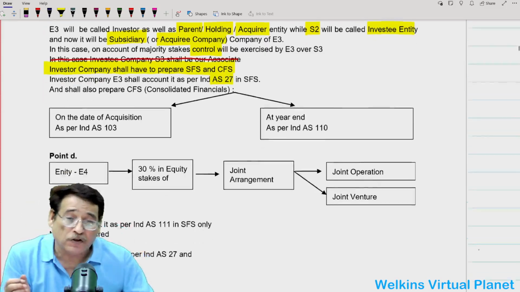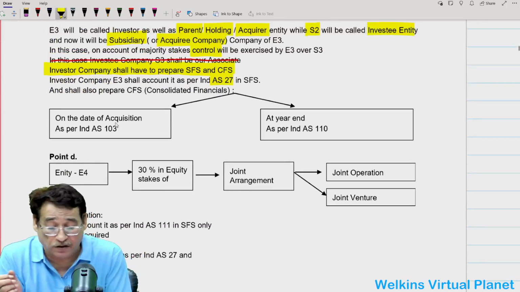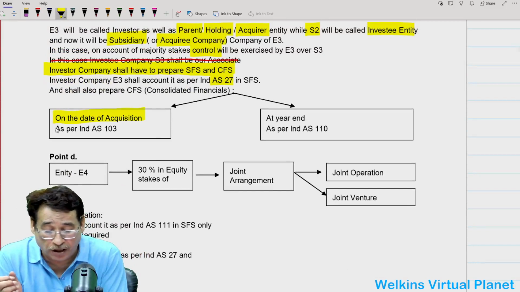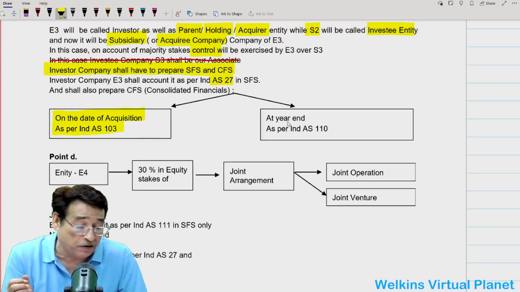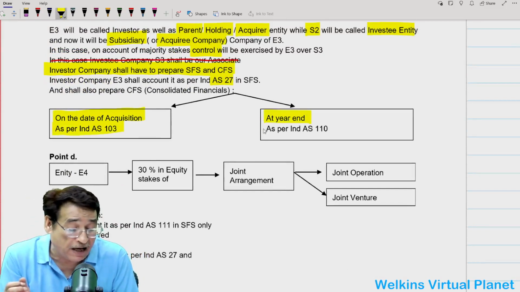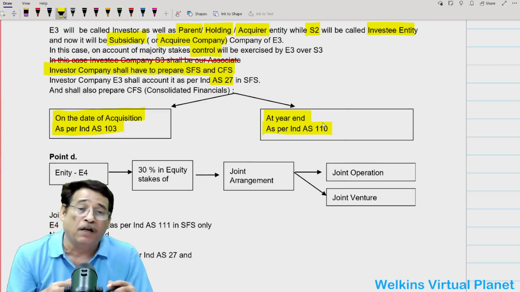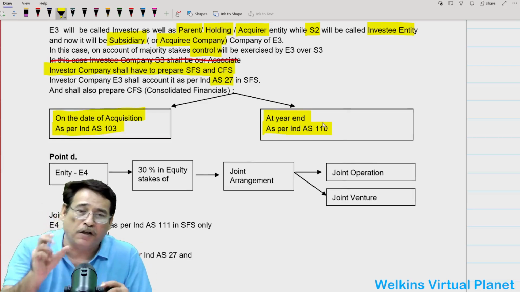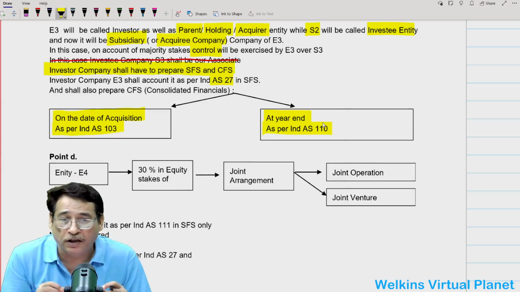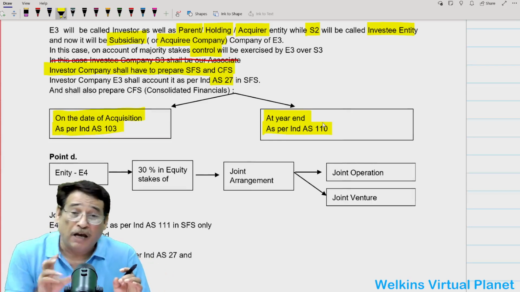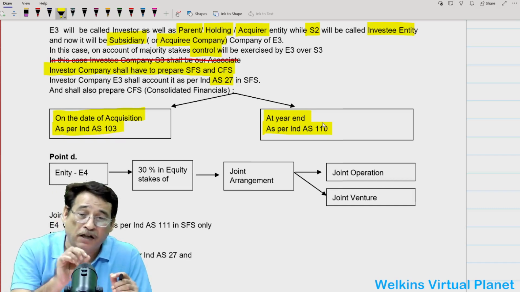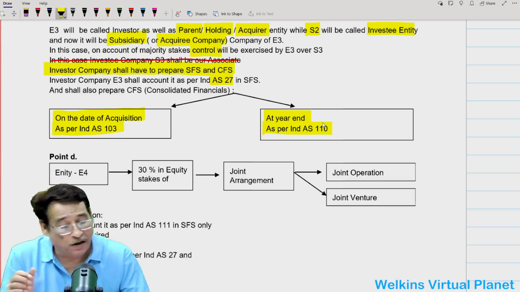Now, consolidated financial statement, as I just told you, on the date of acquisition shall be prepared in the light of Ind AS 103, while subsequently at the year end and subsequent year ends, whenever we prepare the consolidated financial statement, we will have to follow Ind AS 110. So the application of Ind AS 103 and Ind AS 110 should be absolutely clear, correct?